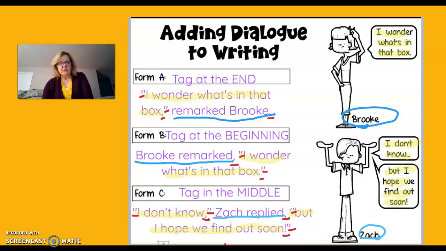So those are the three places that an author can put the tag in dialogue. Can have the tag at the end, can have a tag at the beginning, or can have a tag in the middle.